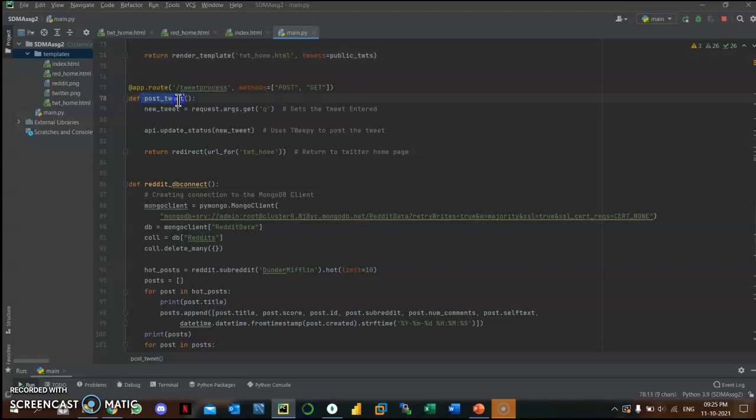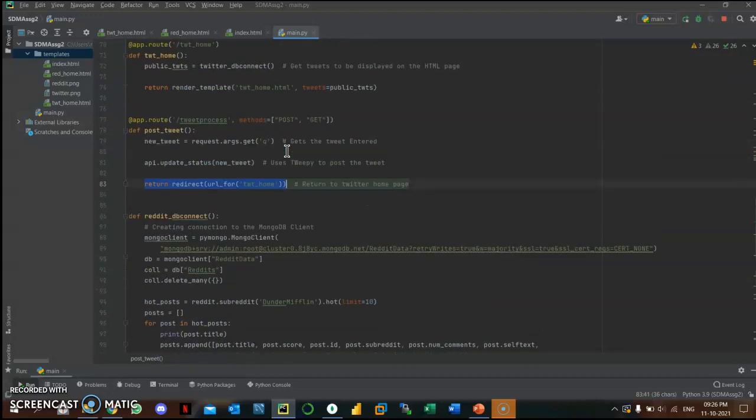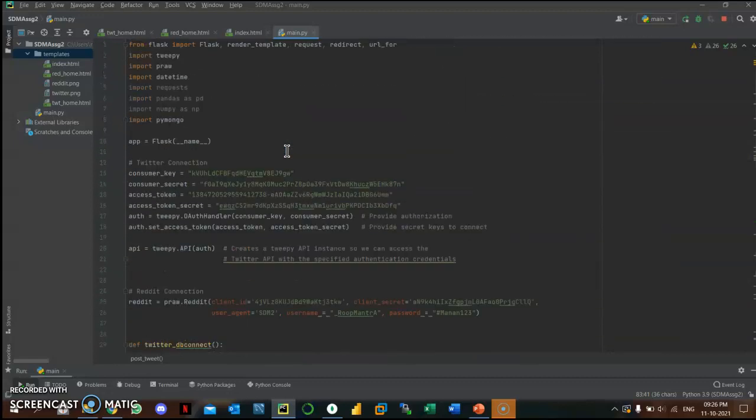And now a post tweet function, so this is the main function that posts the tweet live on our Twitter handle. We get the argument from the web page where we entered it in the form, and using the update status function and passing the text, we create a new post. Simple as that. And now we redirect back to the Twitter homepage. So that's it for Twitter, and now I'll move on to the Reddit part.